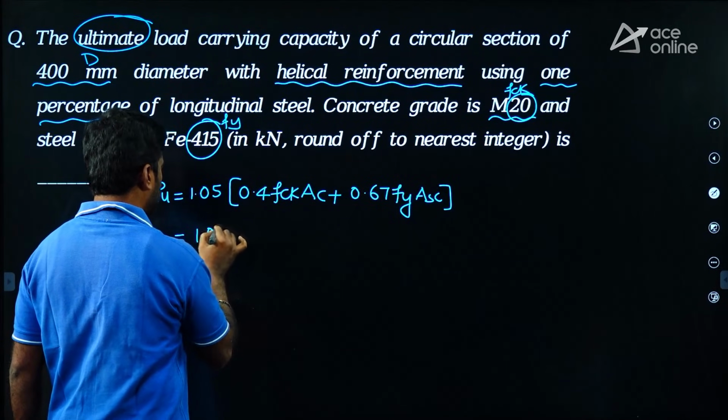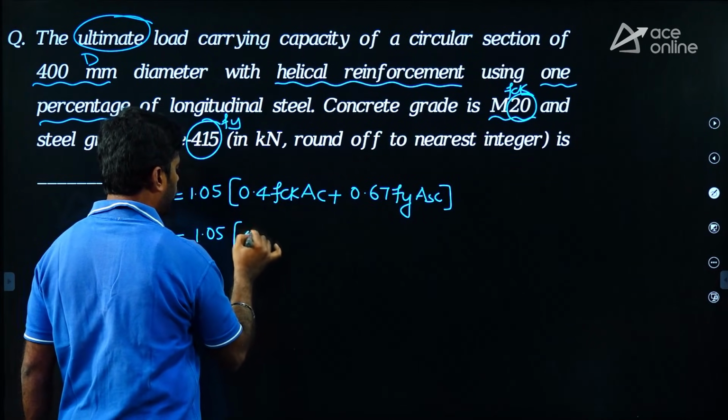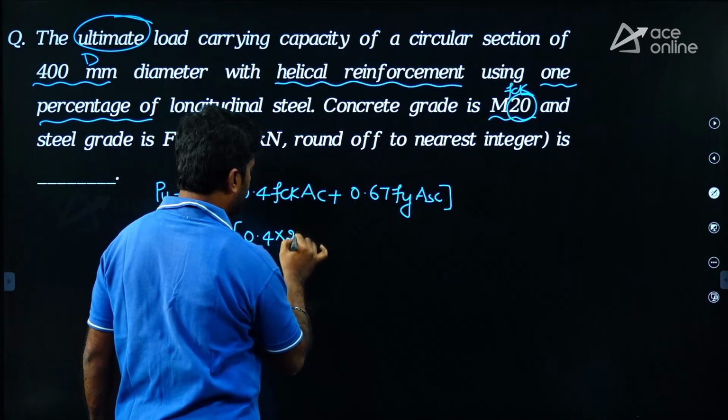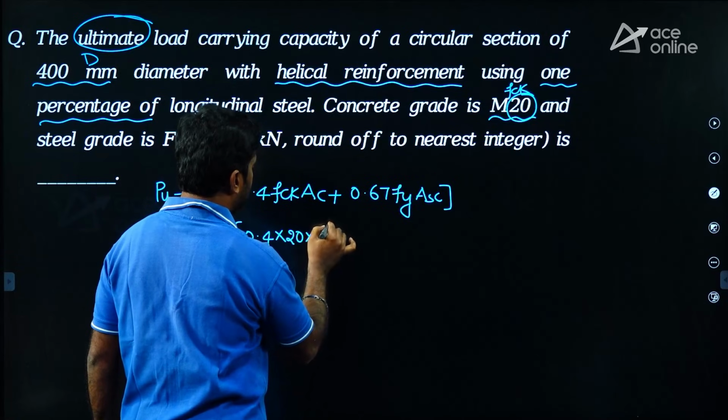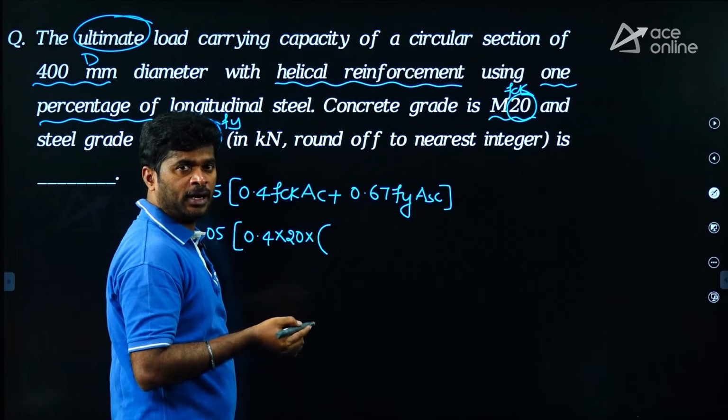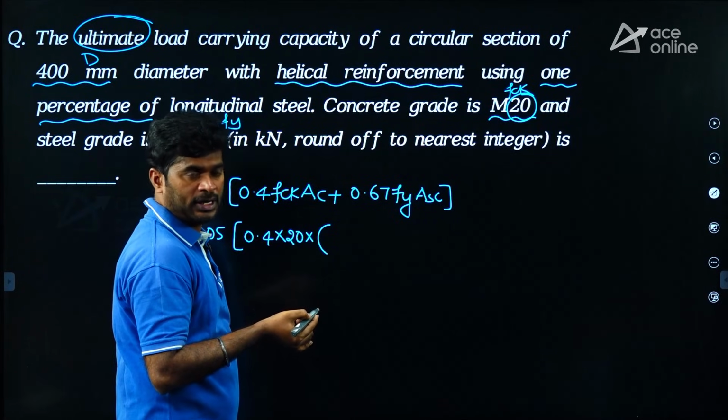That is 1.05 into 0.4 FCK. Here FCK is 20 into AC, where AC is the net area of concrete, which is gross area minus area of longitudinal steel.